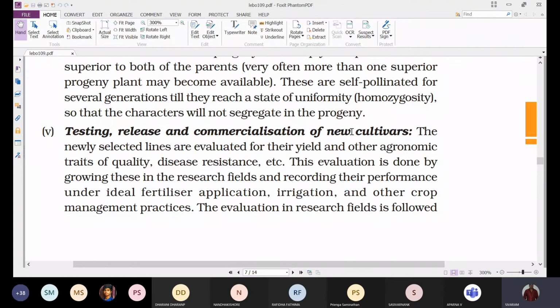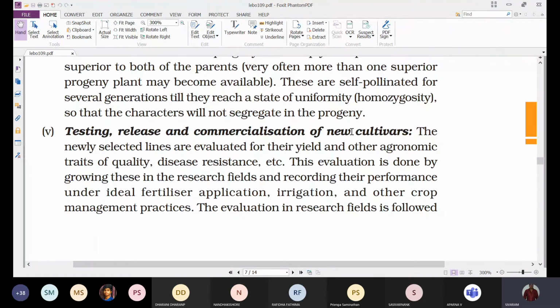And next, this evaluation is done by growing these in the research fields. When you observe, if you take the National Botanical Research Institute, or the Indian Agriculture Research Institute, or ICRISAT, that is the International Crops Research Institute for the Semi-Arid Tropics, all these organizations are associated with a certain land area.